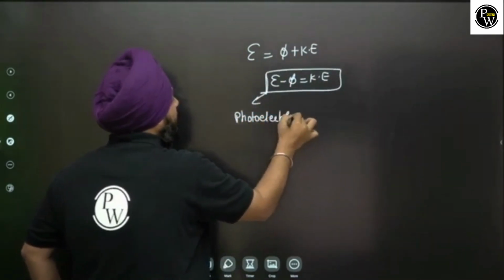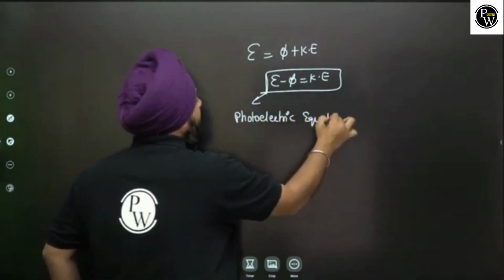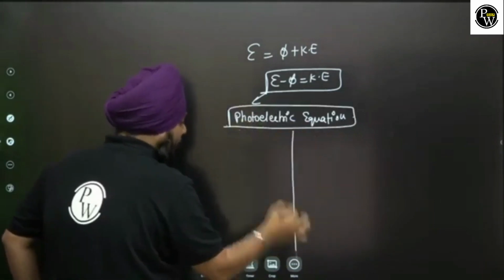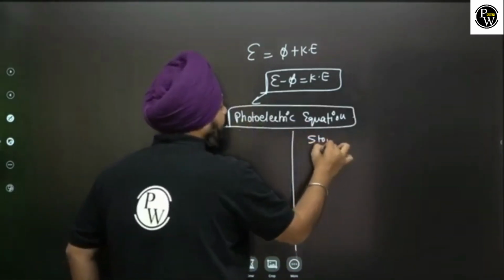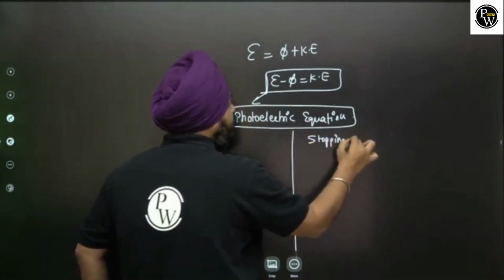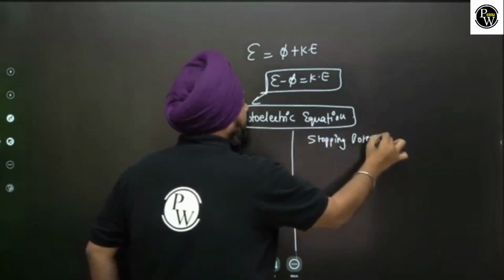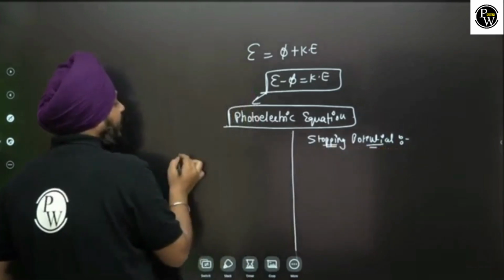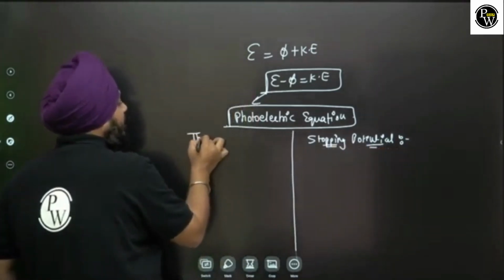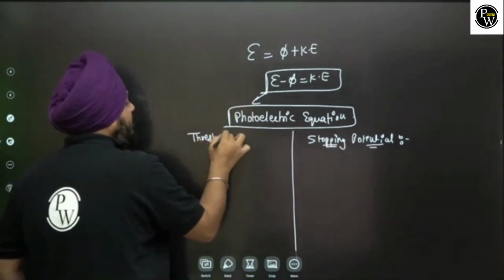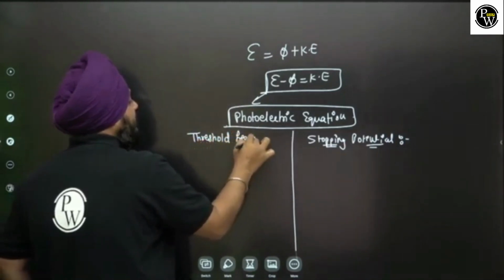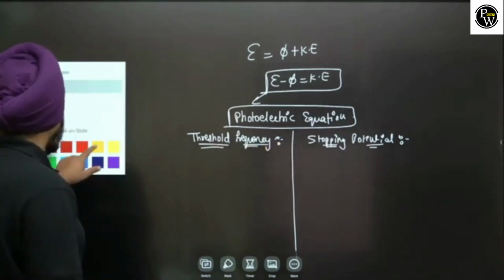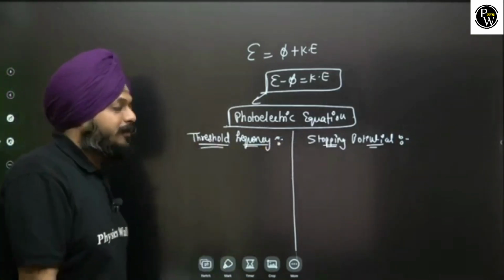Now in this, we are going to see two terminologies: the first is the threshold frequency, and the second is the stopping potential. Both are correlated to each other. Now what is a threshold frequency? The threshold frequency is associated with the work function.